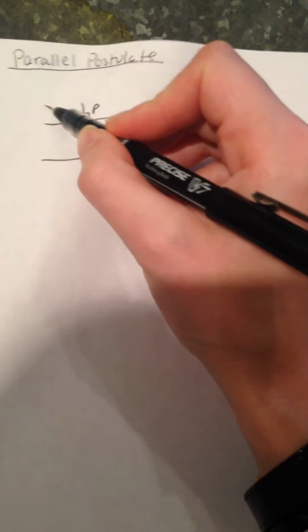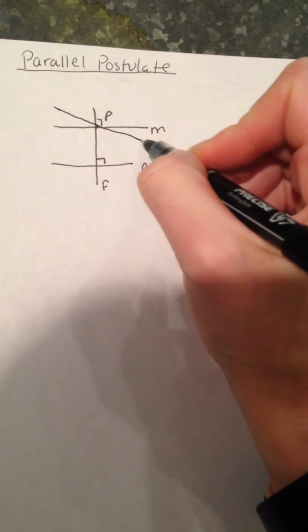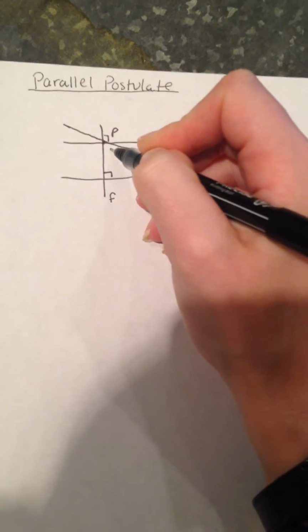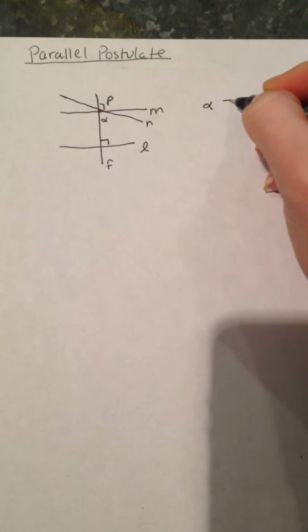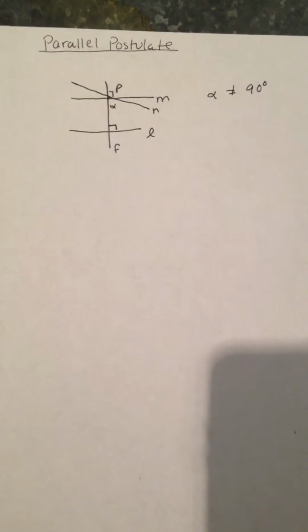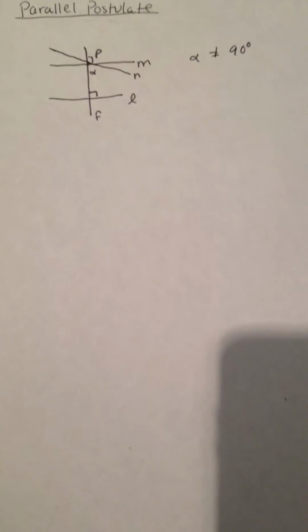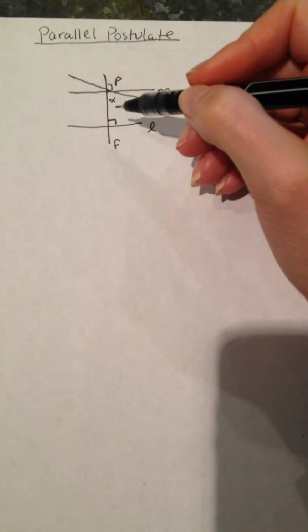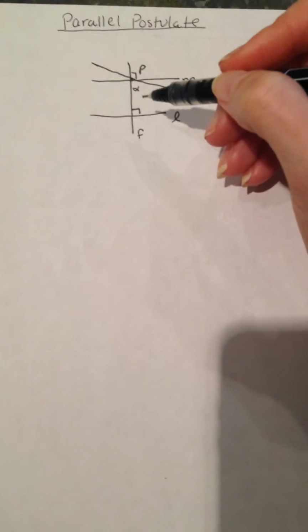So he assumes that there is a line, and we call it N, that makes this angle alpha with the line F, and we know that alpha is not equal to 90 degrees. So from proposition 129, we know that if a straight line passes through two parallel lines, the sum of these two interior angles has to equal 180 degrees.